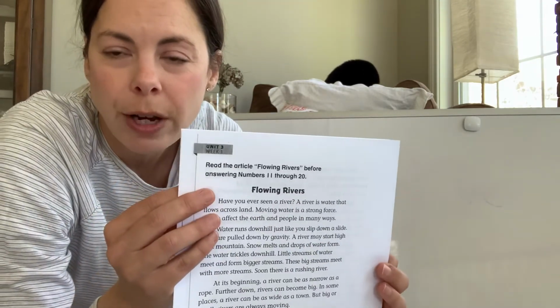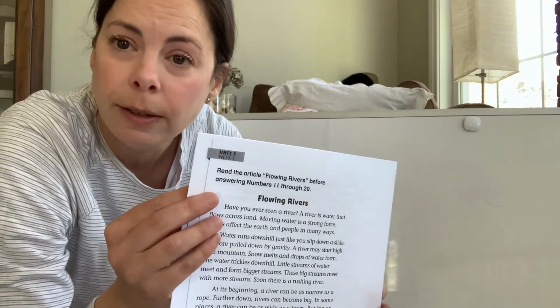So what I want you to do in the article is find where they compare a river to a rope and circle it, but then answer why. To show that a river starts at a mountain? It doesn't really make any sense. To show how small a river may be? Probably, but let's check all our answers. To show how water runs downhill, and to show how rivers are big. Yeah, they're comparing how small it is to a rope. So G. Okay, next one, and then you're kind of on your own.